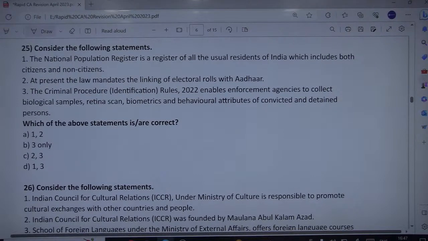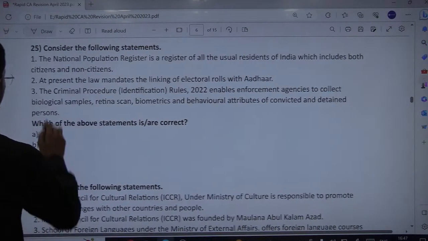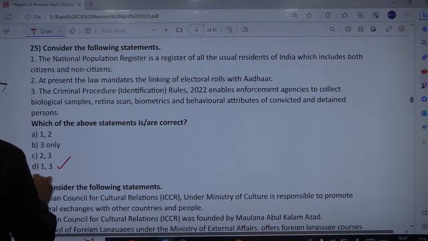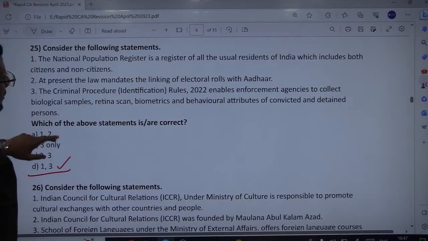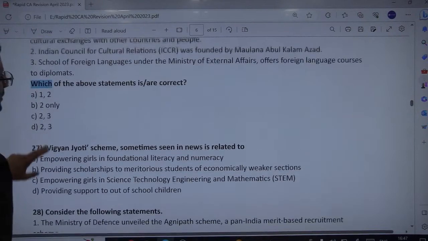NPR is indeed a register for all the usual residents of India, which includes both citizens and non-citizens. And third is Criminal Procedure Rules 2022. So even 3 is correct. Means we are having an issue only with the second option. So the correct answer would be option D, that is 1 and 3. It is not mandatory, remember, it is voluntary. Fine. That is linking your electoral roll, voter ID, with Aadhaar.